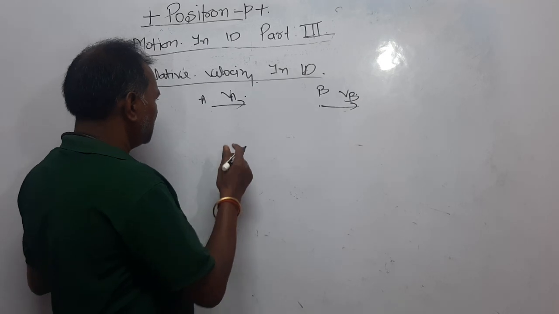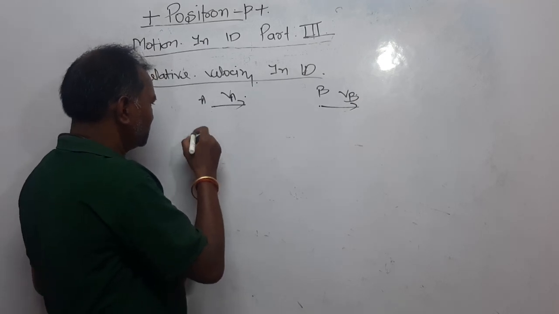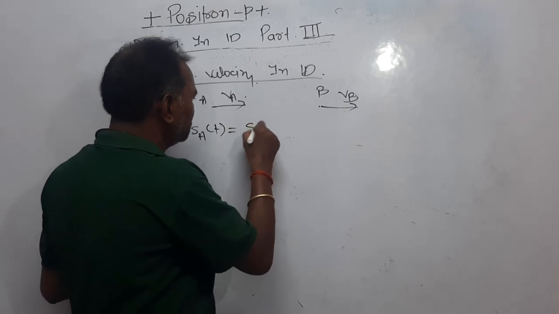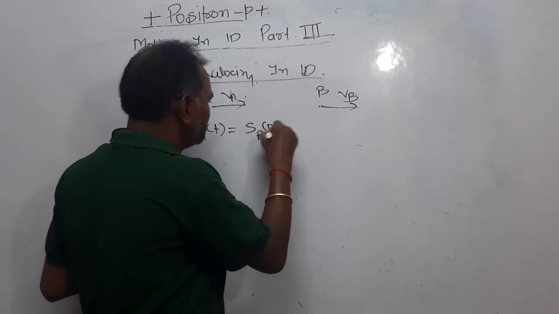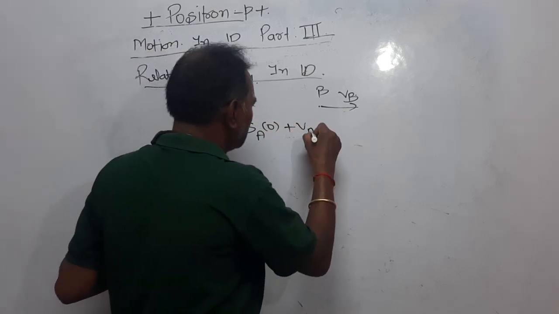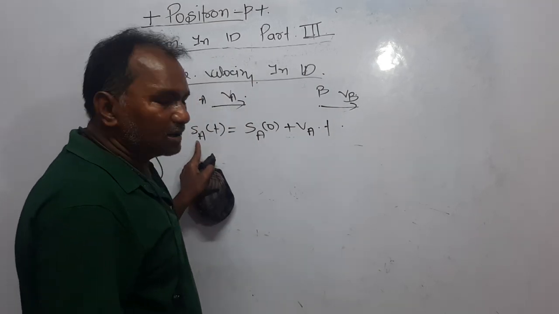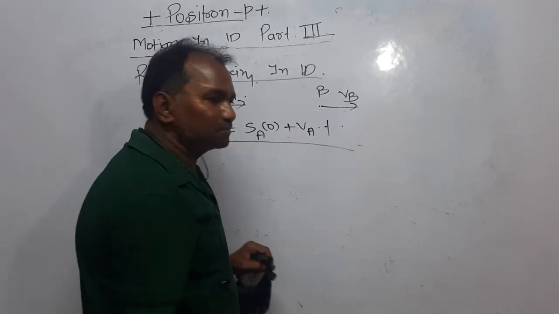Location of body A at time t is equal to, you can write, body A at time 0 plus Va into t, right? It was the initial point. What is the meaning of this equation?